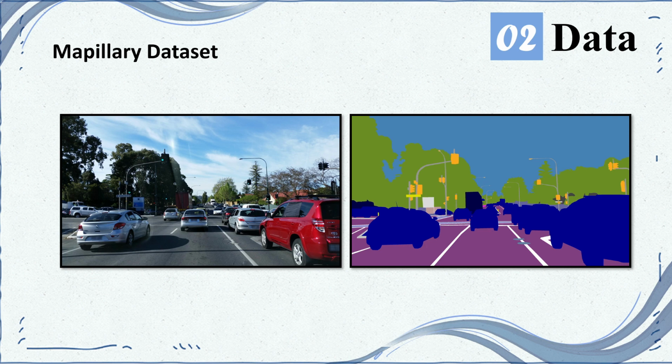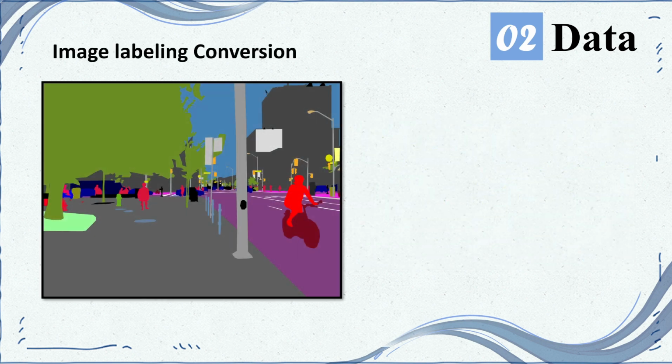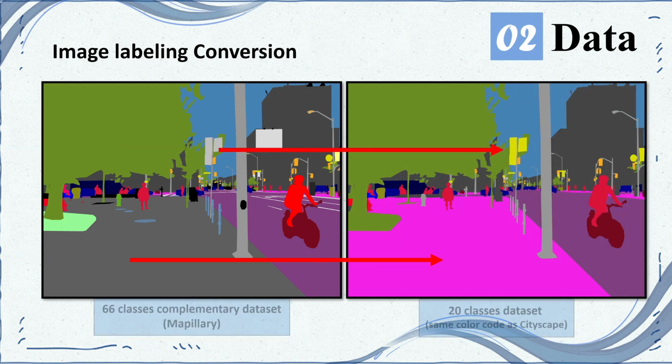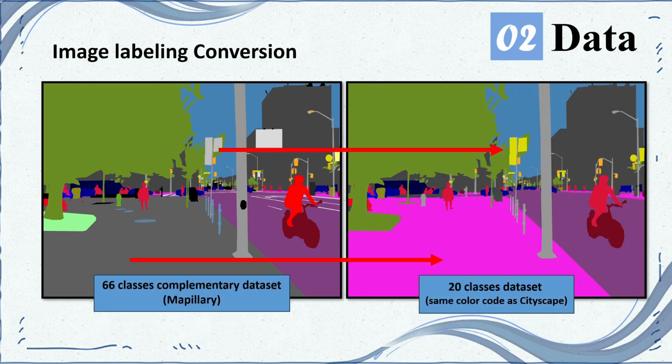Therefore, we decided to augment our data further using the Mapillary dataset, which is very similar to the Cityscapes dataset. However, it has images from all around the world. Therefore, we selected those that were the most closely related to Toronto and made them into our own dataset. Because the Mapillary dataset does not have the right color scheme, we also had to meticulously convert each of the images to the same data scheme using 20 data classes such as Cityscapes.